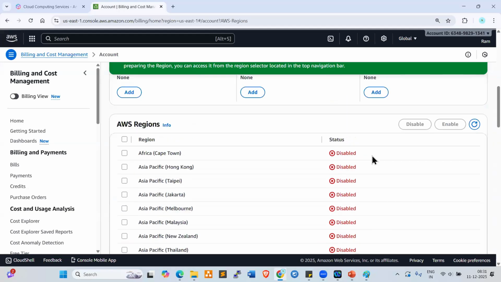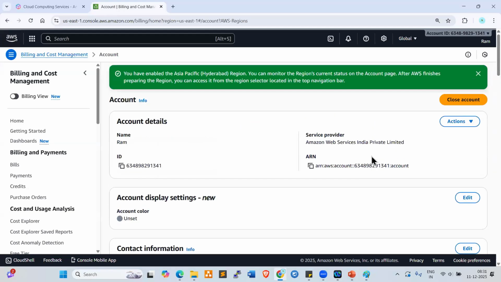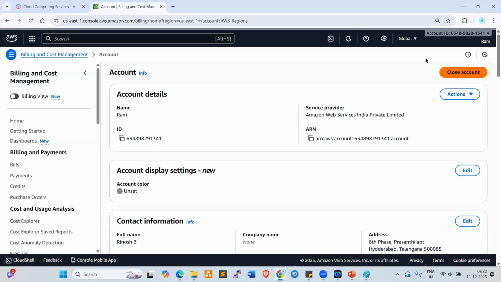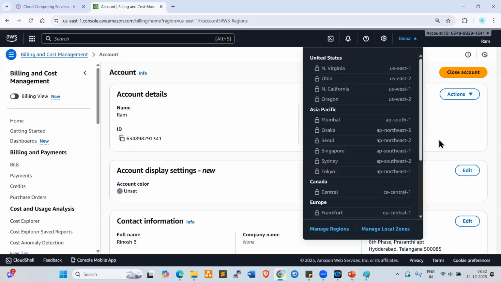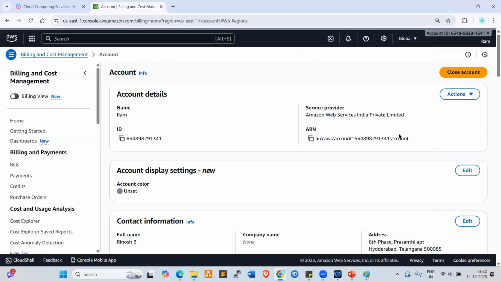Later I will disable this. Okay. Fine. Now, once you enable this, it will be enabled. That you can check in this list. Okay. It will come to your Asia Pacific regions. Okay. Fine.